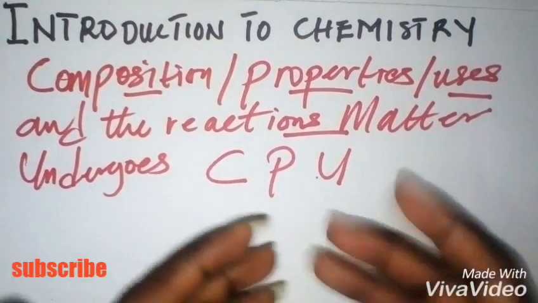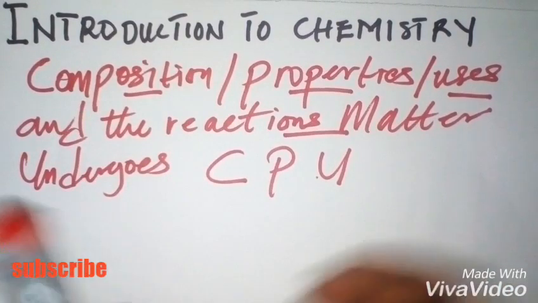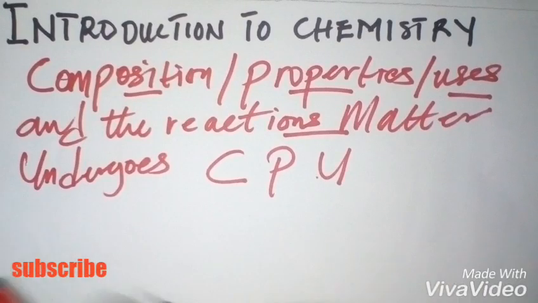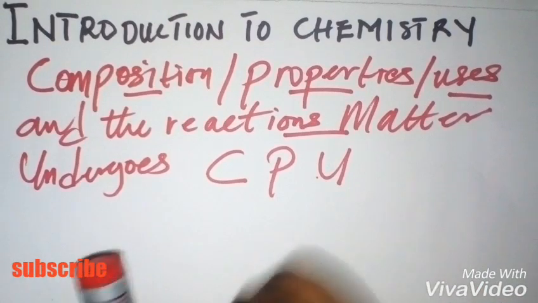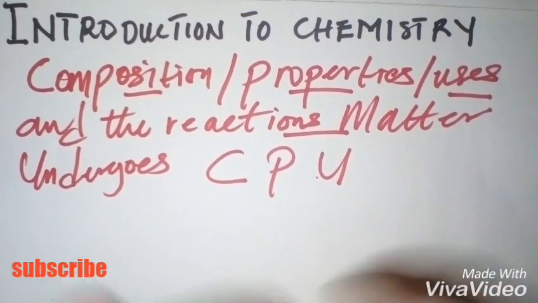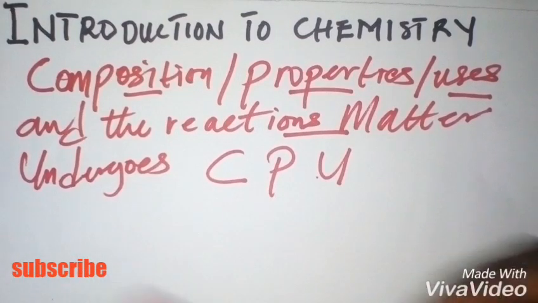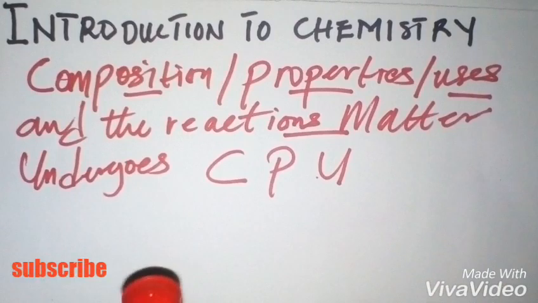Now, in chemistry, there are basically two types of changes we need to consider. We have the physical changes, that is the kind of reactions matter undergoes, and we also have the chemical changes. That is, matter can change in two forms, either physically or chemically. An example of a physical change is the melting of ice, while an example of a chemical change is the burning of wood. So we can say that in physical changes, the chemical properties of the constituents in that particular molecule are not changed, while in a chemical change, the properties of the constituents are affected in the process.